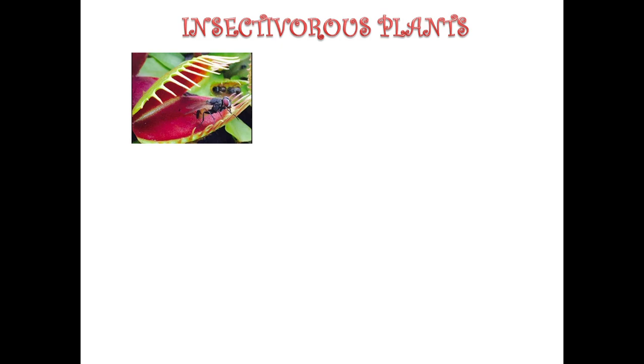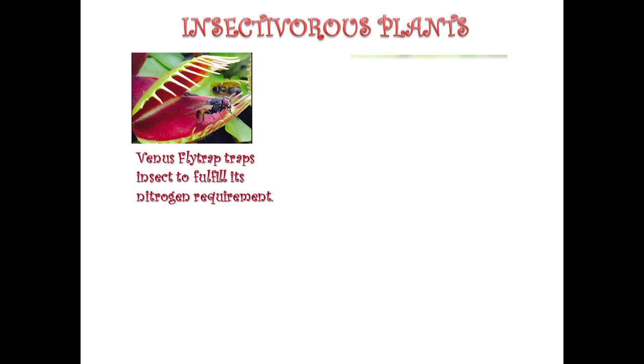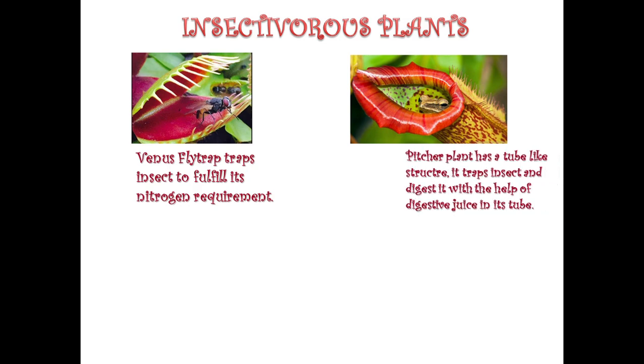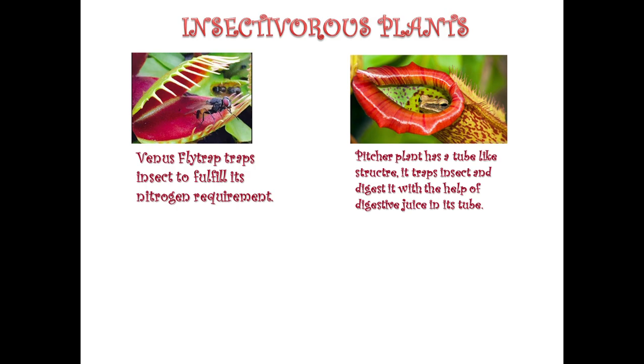Here Venus flytrap plant is trapping insects to fulfill its nitrogen requirement. As the insect comes in the space, it closes and traps the insect. There is one more example, that is pitcher plant, which is a tube-like structure. Here you can also see it is trapping the insect and it digests it with the help of digestive juice which is there in its tube.